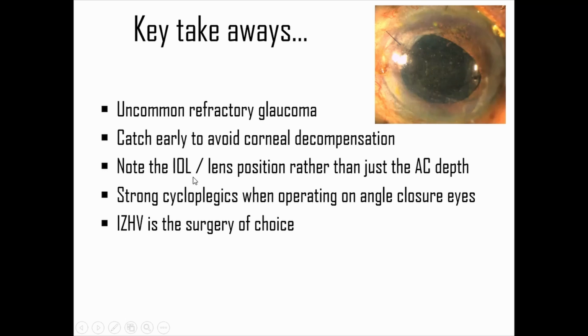So in confusing cases, note the IOL position rather than just the central axial shallowing. Use strong cycloplegics whenever you're operating on angle closure, be it a phakic or pseudophakic patient. If you're going to do a trab in these high risk eyes with short axial length, better to give atropine. And always take care of the other eye. And the surgery of choice, as reiterated, is IZHV.